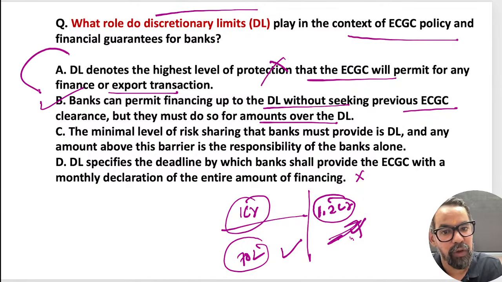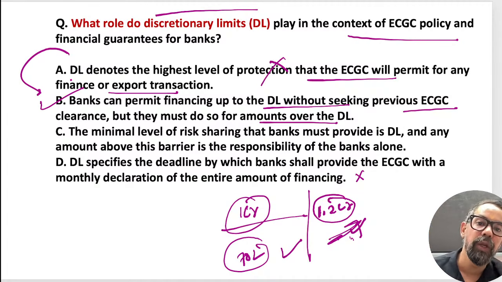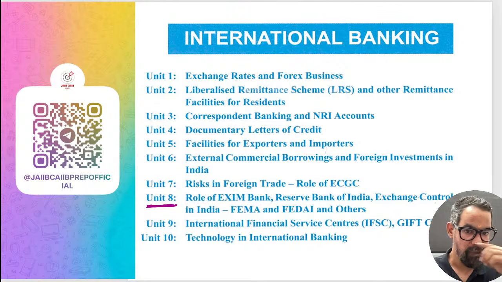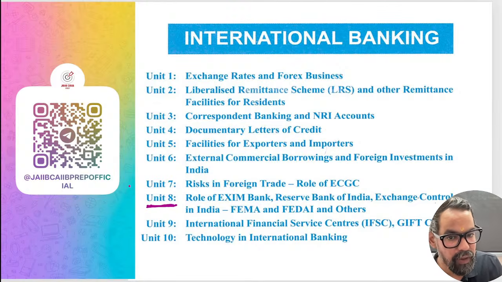DL is usually for the bank, up to how much they can sanction, right? If the customer is asking beyond that, then for scrutiny purposes ECGC will go through the documents. So that is the case in this one. Clear, guys? Shall we move forward? Next one. Okay. Now, unit number 8.